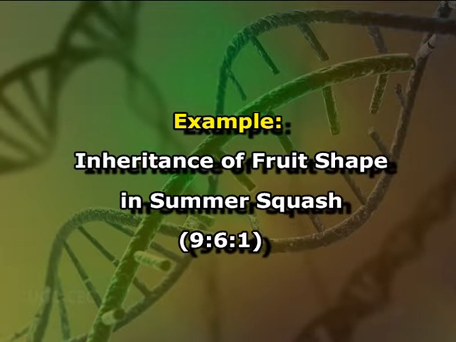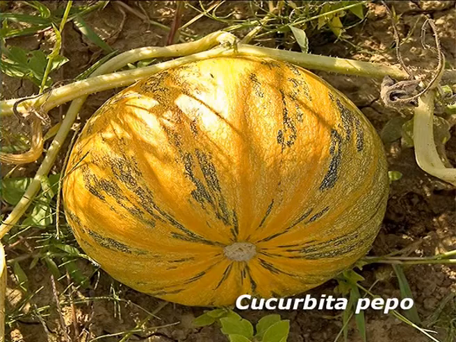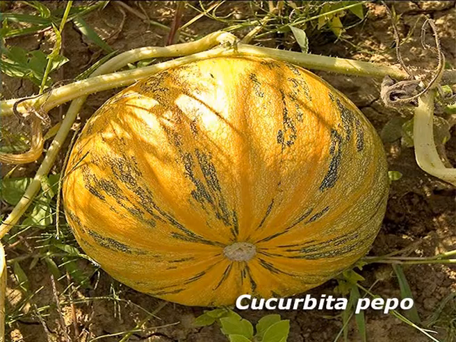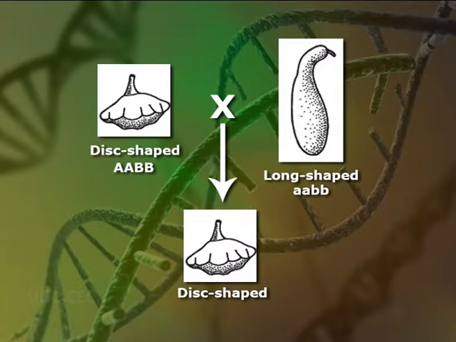Example is that of inheritance of fruit shape in summer squash, that is 9:6:1 ratio. In Cucurbita pepo, the fruit shape is controlled by two pairs of genes. When plants with disc shaped fruits, that is capital AABB, are crossed to plants with long fruits small aabb, F1 fruits are all disc shaped.